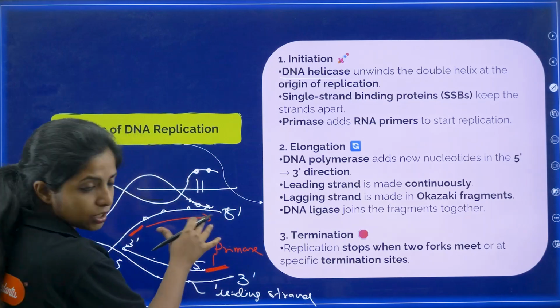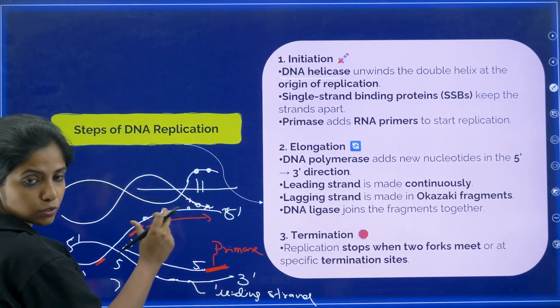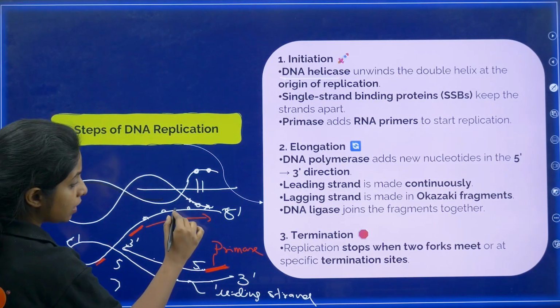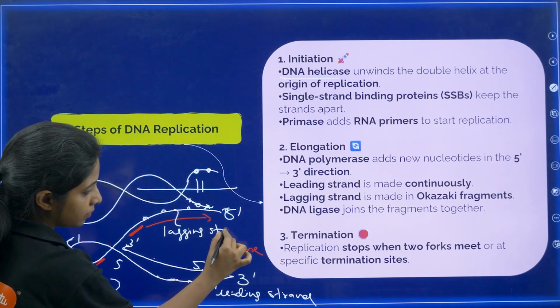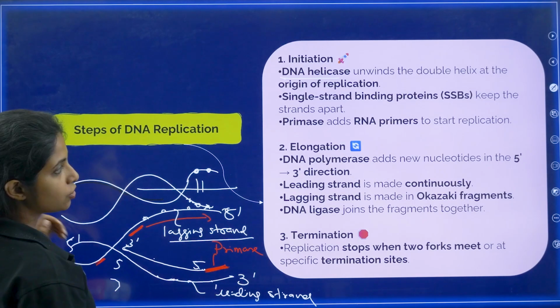And the other strand is going a bit slow because of the primers being attached and also an uneven thing. So you call this strand the lagging strand. What do you call it? Lagging strand. So let's see.